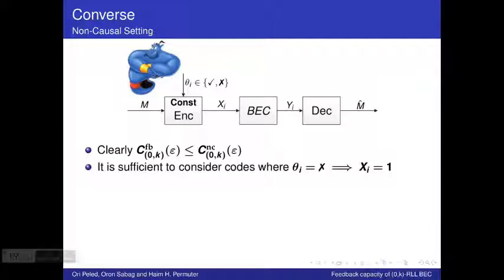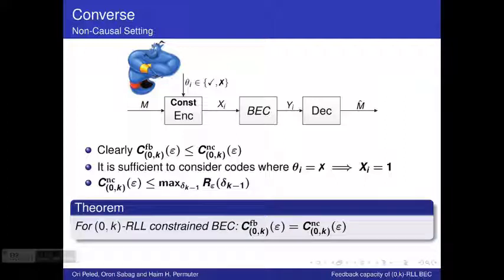Using, again, arguments from stationary Markov chains and this time also the method of types, we can show that the maximum of the function previously denoted R epsilon delta k minus 1 provides an upper bound for the non-causal capacity. This method gave us the bonus result that as far as the 0-k RLL constrained binary erasure channel, the feedback capacity is in fact equal to the non-causal capacity. A natural question arises: is this always the case? Meaning, is the feedback capacity always equal to the non-causal capacity for every input constraint?